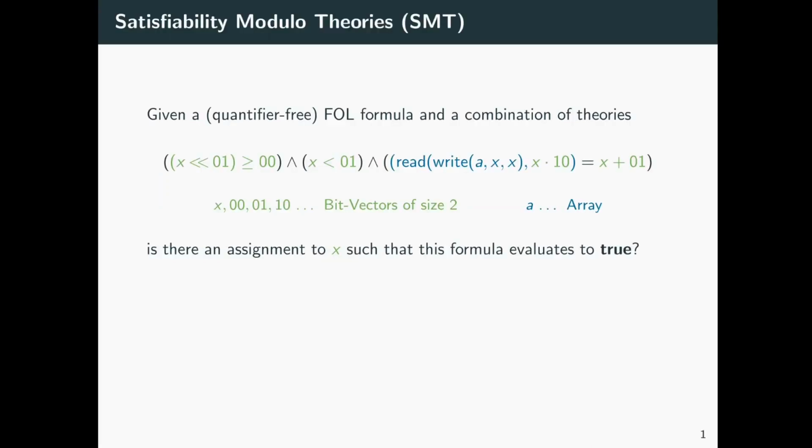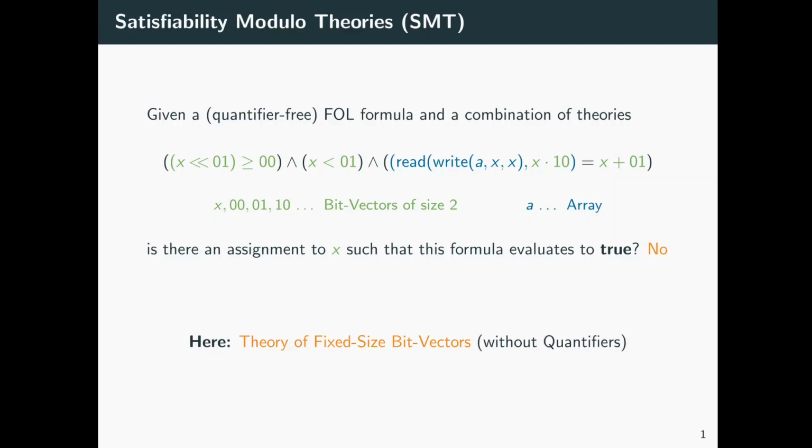But first, let's start with a quick reminder. What is satisfiability modulo theories, or SMT? In essence, this can be boiled down to the following question. Given a first-order logic formula and a combination of theories, is there an assignment to its variables such that this formula evaluates to true? In this particular example, we have a formula over bit vectors and arrays, and the question is: is there an assignment to x such that it evaluates to true? This is obviously not the case, since the formula is unsatisfiable.